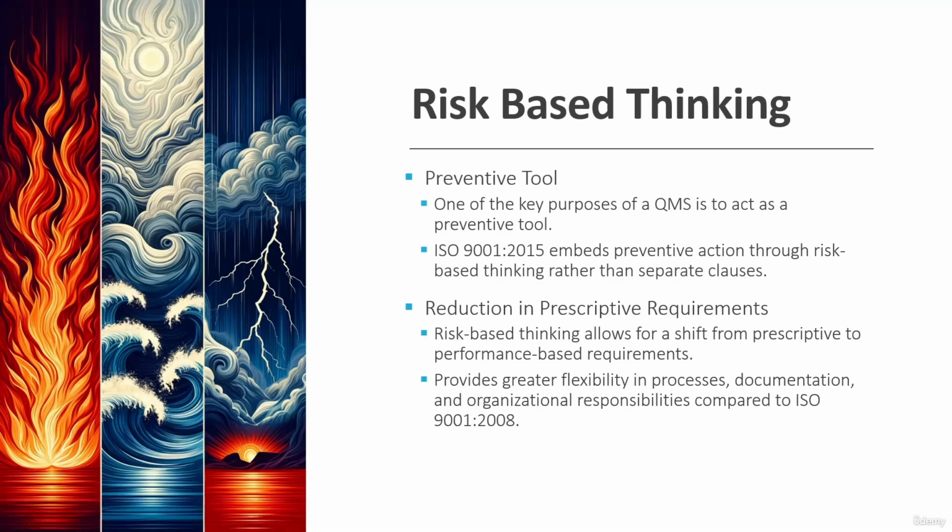That has also helped in reducing the prescriptive requirements. So now ISO 9001 2015 is not that prescriptive. It leaves many things for the company to decide based on the type of risk they are facing. So companies can take action appropriate to the level of risk. That gives some flexibility to the company, flexibility related to the processes, the level of documentation they need to do, or the roles and responsibilities they need to have for that particular activity. It all depends on the level of risk that particular activity has. And the ISO 9001 standard asks for applying risk-based thinking to all quality management principles, which is covered in clause 4.4. Clause 4.4 basically tells about how to set up the quality management system.